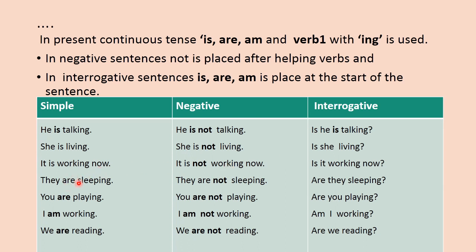Similarly, in third person plural and with second person and first person plural, we will use are, right? And with the first person I, we will use am with the first form of the verb by placing ing. I am working. I am not working. Am I working? So here in this table, all these forms have been described to make the idea clear about simple, negative, and interrogative sentences.